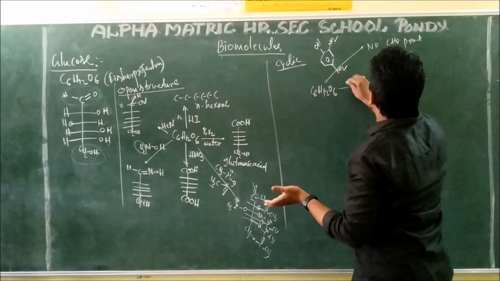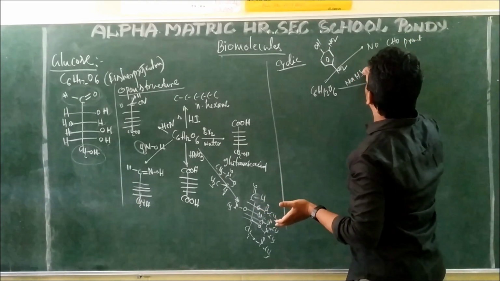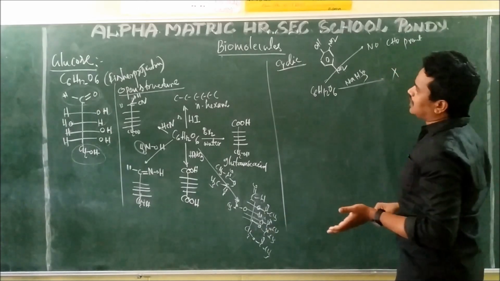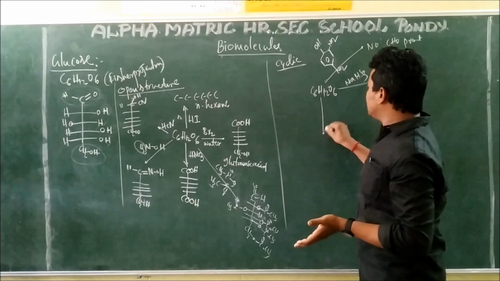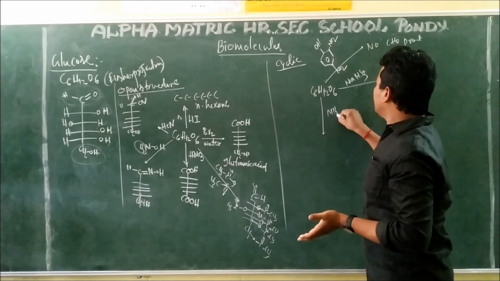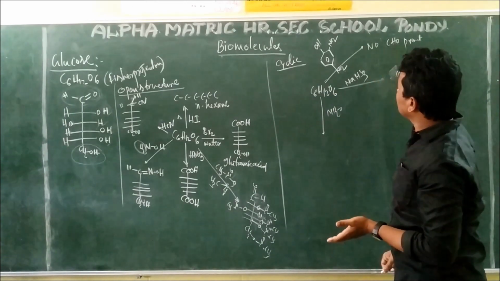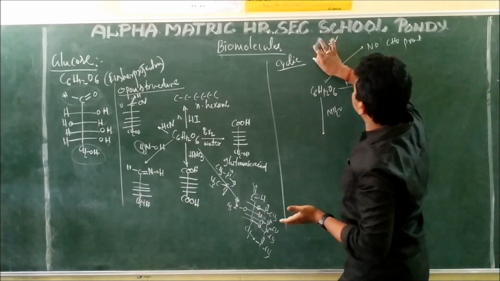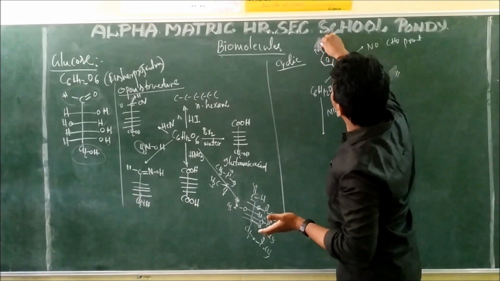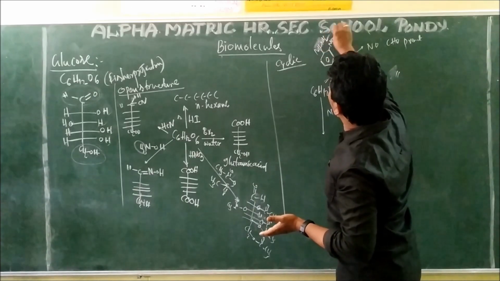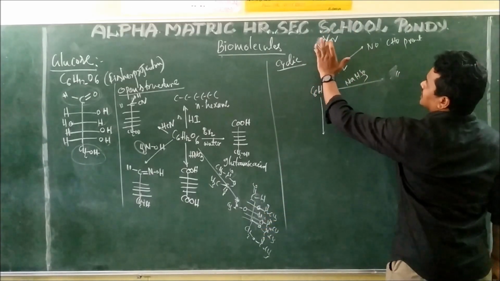In a similar way, NaHSO3 is also not reacting. That means no aldehyde group is present. In a similar way, NH2OH. What is that? This is 2,4-dinitrophenylhydrazine. This is phenylhydrazine, with NH2.